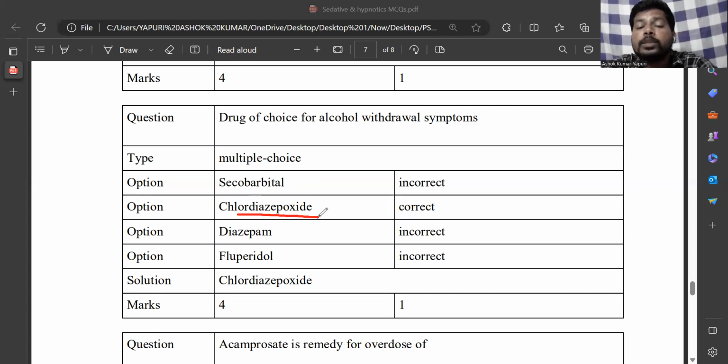Chlordiazepoxide, which is also the first clinically successful benzodiazepine. And not secobarbital, not diazepam, not fluphenazine. Fluphenazine comes under the antipsychotic category. Secobarbital is a short-acting barbiturate.